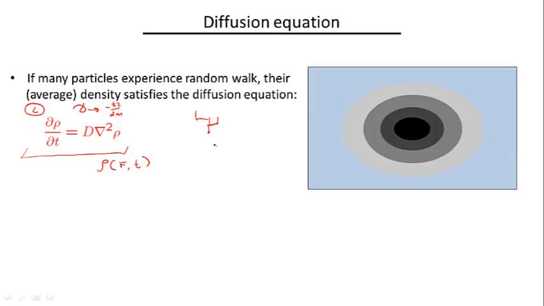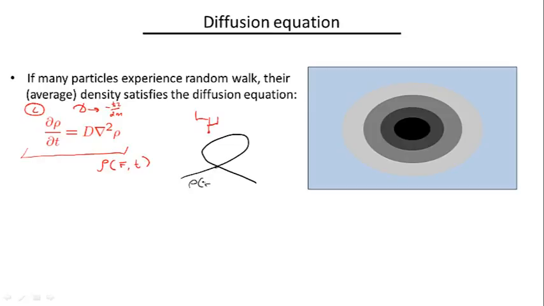Instead, let me focus on the question of relevance to the phenomenon of weak localization that I mentioned, namely the self-crossing trajectories. Here I'm talking about self-crossing trajectories of some diffusive particles. What I mean is that there is some small length scale at which the particle diffuses around, but as a result, in a realization of this random walk, it may lead to a self-crossing trajectory. From the perspective of this crossing point, I'm asking the question: what is the probability for a particle to return to the same point where it started?